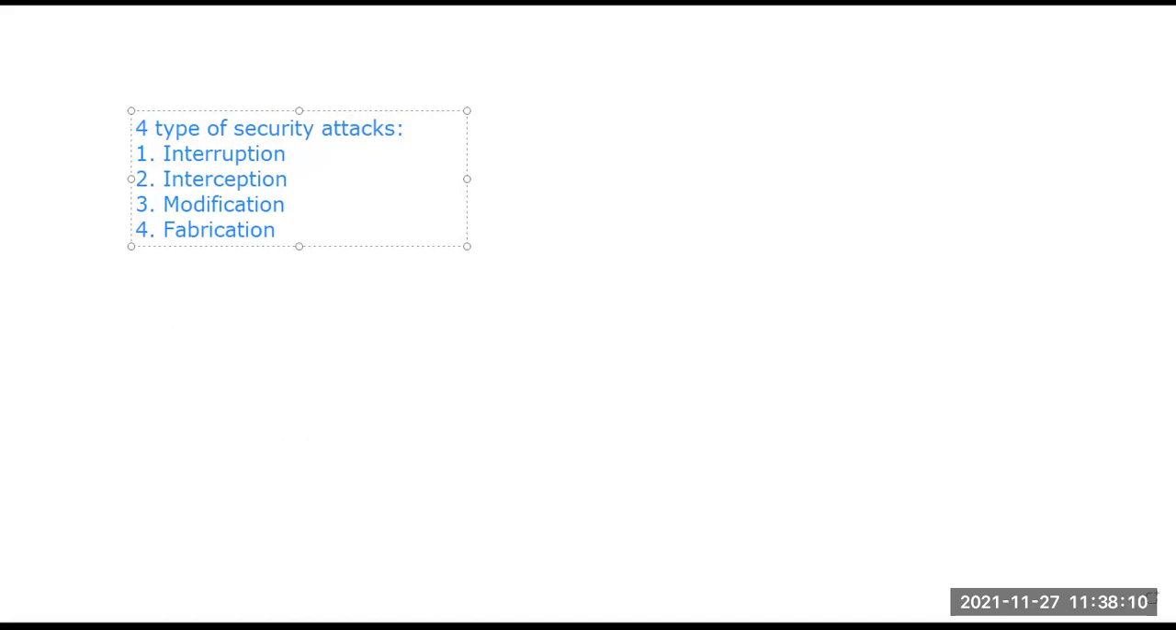Second one, interception. Talking about interception, suppose this is a sender, and this is my receiver. These are the two things. The sender is sending data, and the receiver is receiving the data. Fine. A communication line is there.